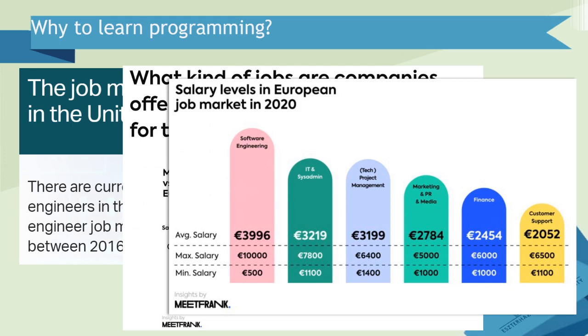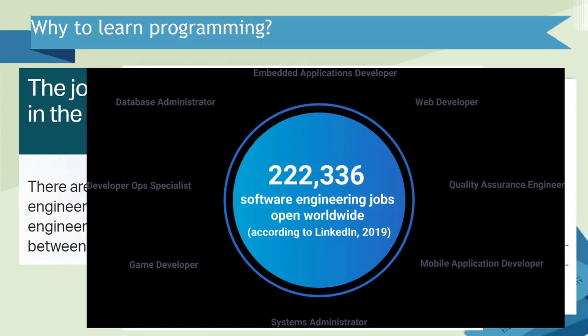Of course, for example, in Hungary, the salaries are lower. In some European countries they are higher. But anyway, these numbers look quite nice. I hope you agree. What else? I found this data from the previous year. There are lots of jobs which are open for software engineers, more than 200,000 positions worldwide.